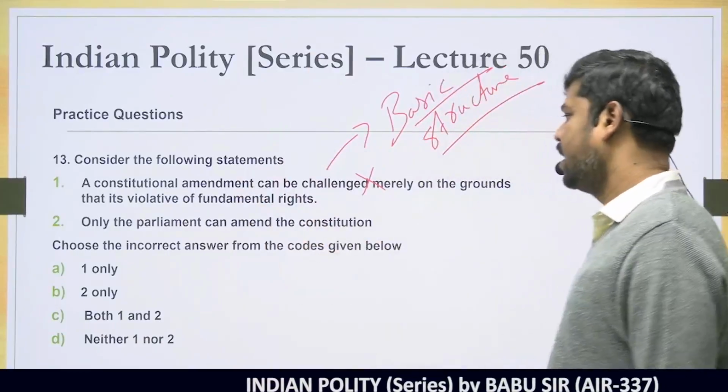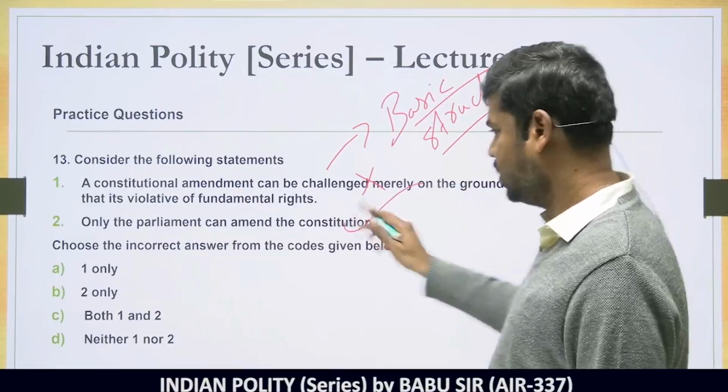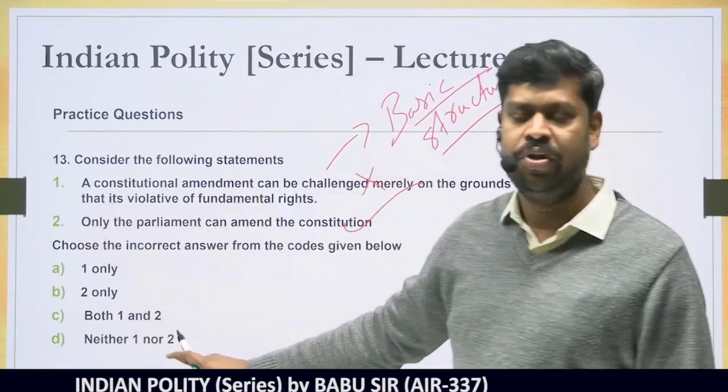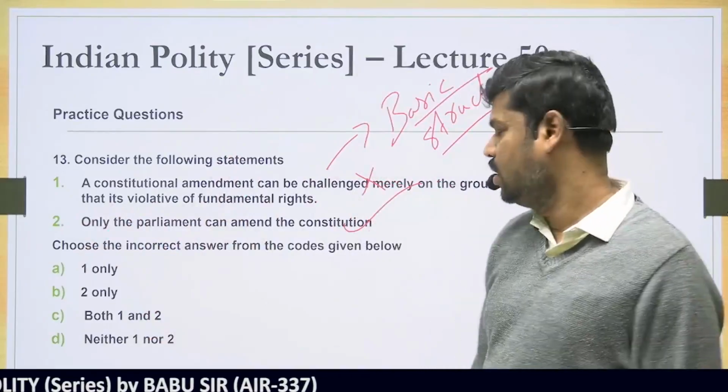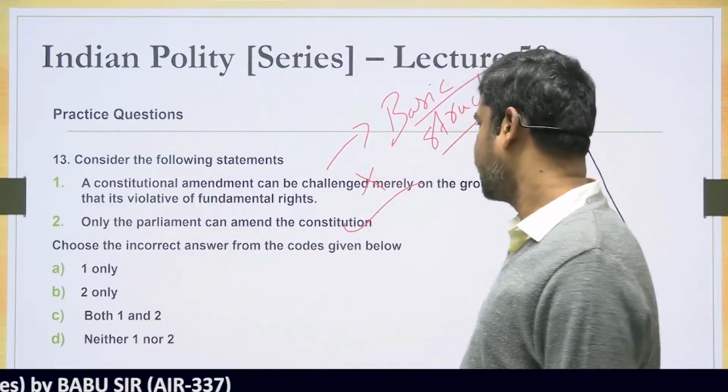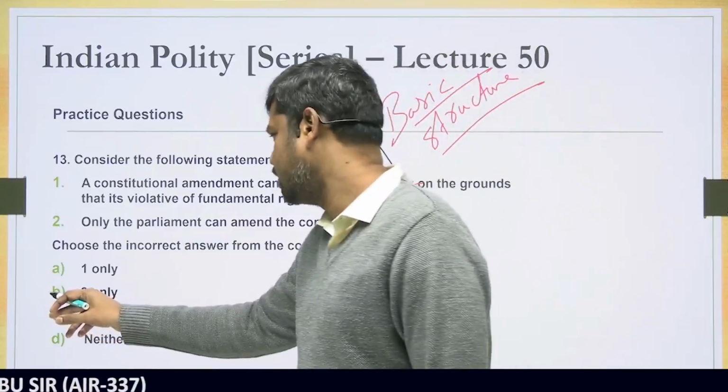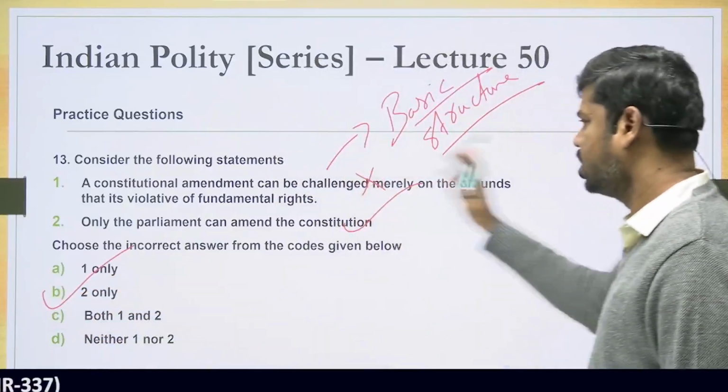Only the Parliament can amend the Constitution. This is true. It is an extreme statement, but it is true. No other authority under the Constitution has the power to amend the Constitution. So choose the correct answer from the codes given below. The answer is 2 only, that is option B, because statement 1 is wrong.